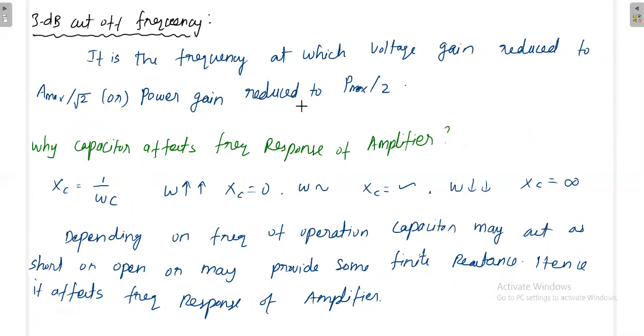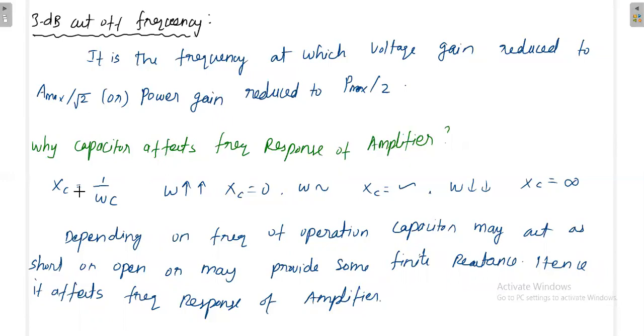You know the relation between power and voltage. Power is equal to voltage squared. So if the voltage goes to 1 by root 2 times, then power will go to 1 by 2 times. Then, why do the capacitors affect the frequency response of the amplifier?